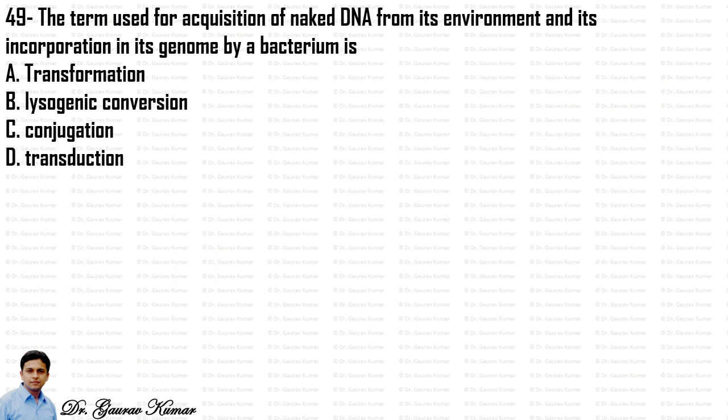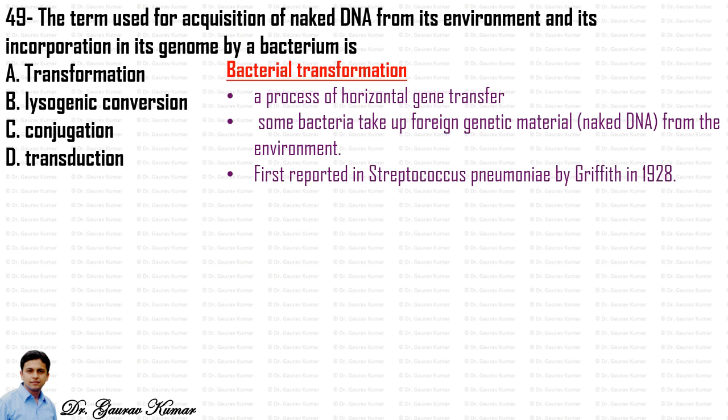Next question. The term used for acquisition of naked DNA from its environment and its incorporation in its genome by a bacterium is. This is a very easy question. You all know that the answer is transformation. Bacterial transformation is a process of horizontal gene transfer. Some bacteria take up foreign genetic material, called naked DNA, from the environment, first reported in Streptococcus pneumoniae.